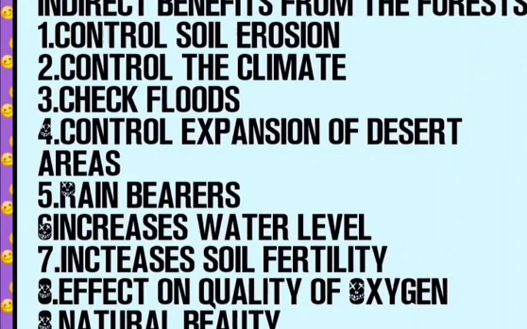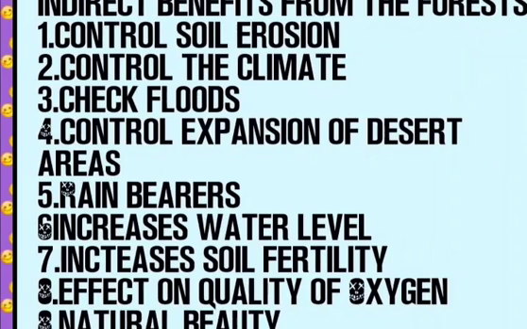Coming to the indirect benefits which we are getting from the forest. First one is control of soil erosion, then control of the climate, check floods, control expansion of desert areas, rain barriers, and coming to increases soil fertility, increases water level, effects on quality of oxygen, natural beauty. These are all the indirect benefits we are getting from the forest.